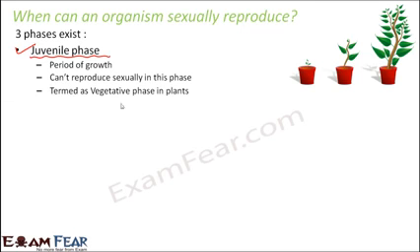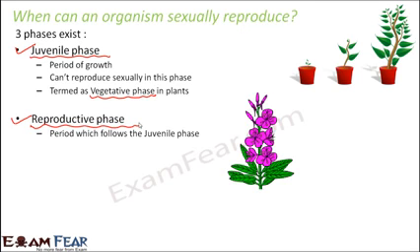It is also known as the vegetative phase in plants, just a different name. Next is the reproductive phase. So as the name suggests, this is the phase where the organism is capable of reproduction. So it comes after the juvenile phase. Now once the juvenile phase is over, that means once the organism has grown and has become mature enough, then it enters into the reproductive phase. So here in this phase, it is capable of reproducing sexually.